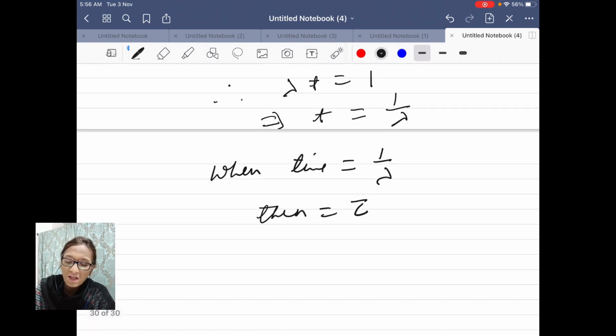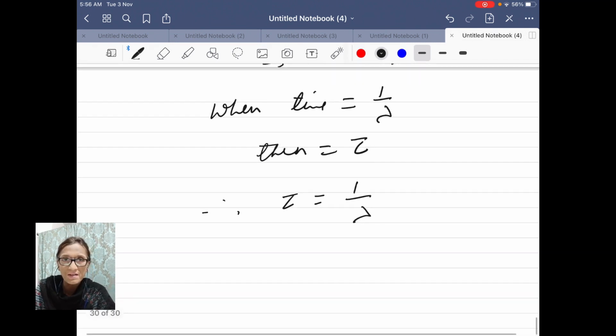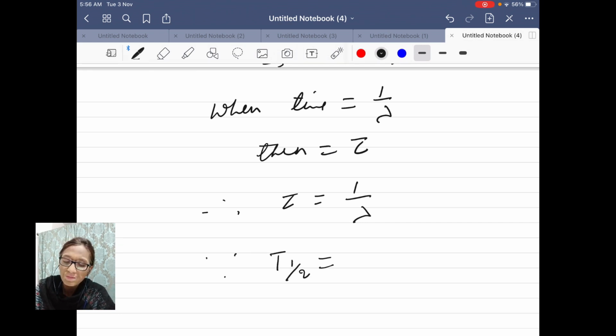So tau is equal to 1 by lambda, and we know that half-life is equal to log 2 base e into tau. So what is t half? Let me write t half.